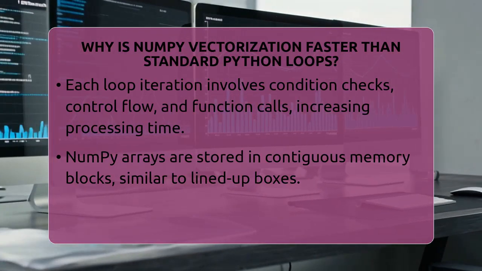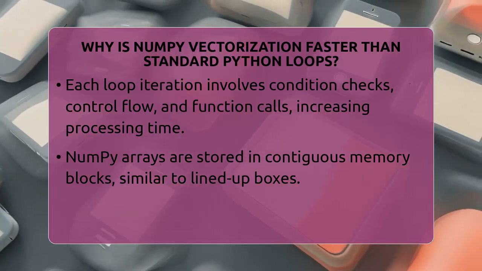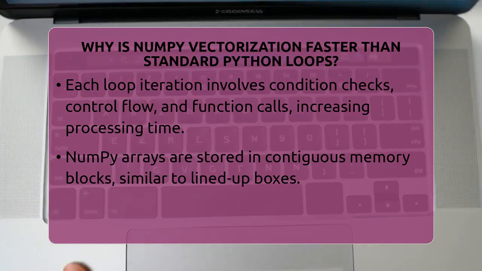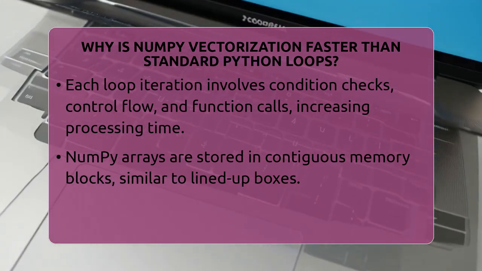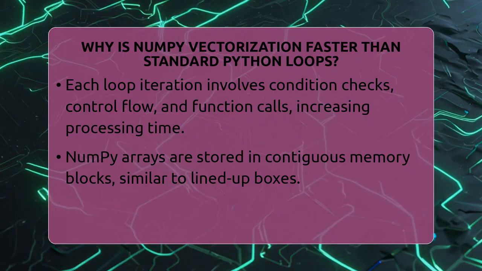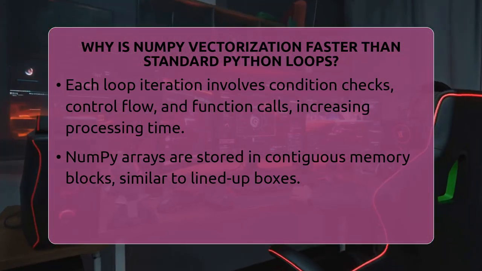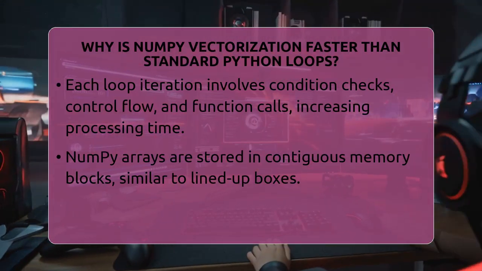NumPy arrays are stored in contiguous blocks of memory, kind of like a row of boxes lined up perfectly. When you perform an operation on a NumPy array, it uses code written in a language called C, which runs outside of Python. This code is optimized to handle many data points at once. So, instead of looping through each element, NumPy applies the operation to the whole array in one go.